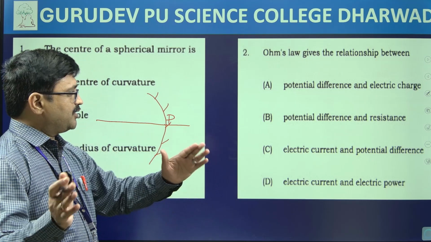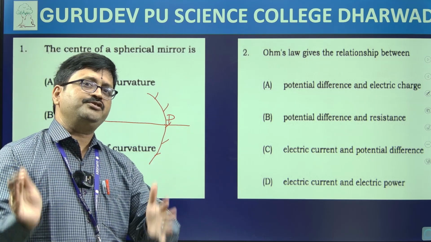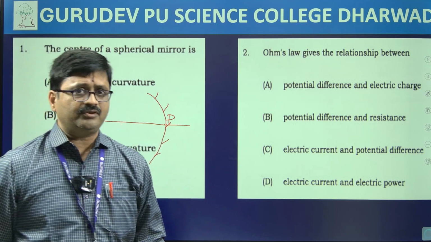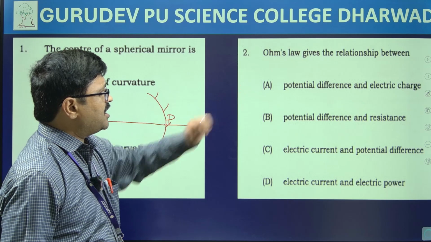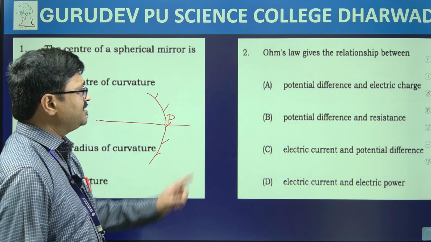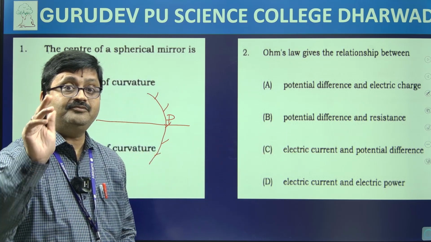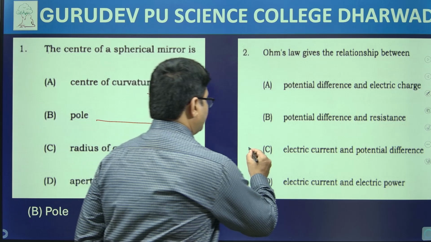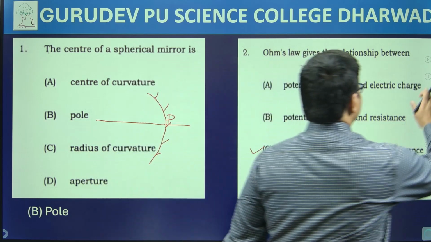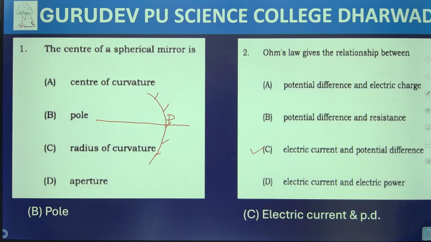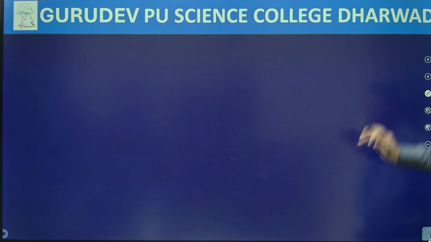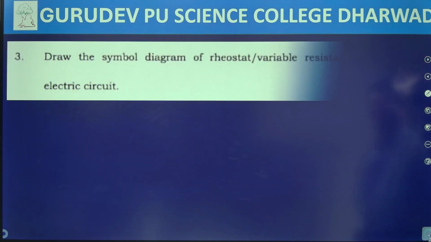According to NCERT, potential difference is directly proportional to current. We can very clearly see that the relation is between potential difference and electric current. So hence our answer should be option C, electric current and potential difference. Understood, children? Let's move on to the next question.